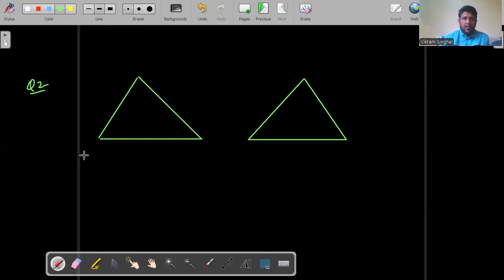Okay. Now, for instance, I have again these two triangles A, B, C, and P, Q, R. And I have this angle as 70 degrees. This side is 6 centimeters, 10 centimeters, and 8 centimeters.